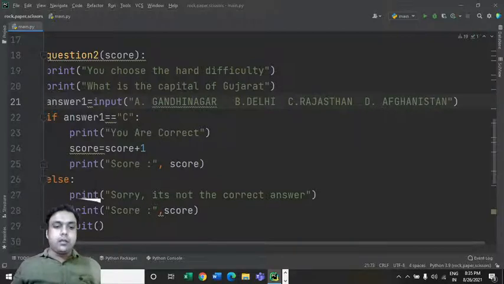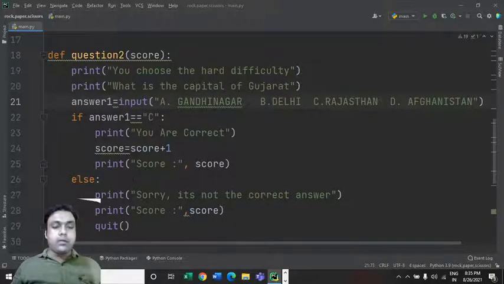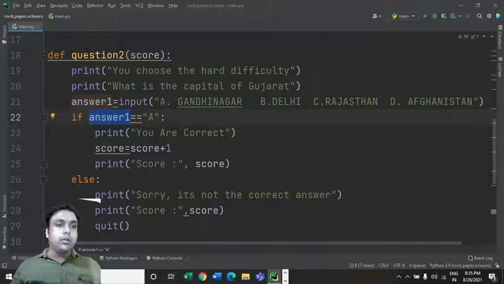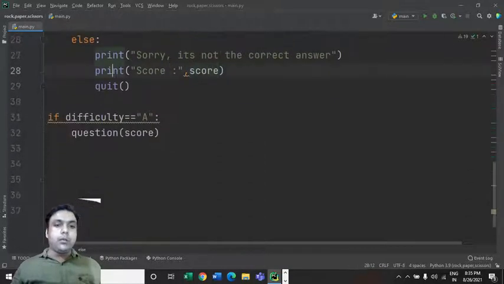Okay, now the correct answer, as you guys know very well, it is A, right? Gandhinagar. So if answer 1 is equal to A, you don't have to make any changes in this variable because now the question is different. We can use the same variable for this question, there is no problem. So if answer 1 is equal to A, then you are correct, score will get incremented by 1, otherwise that's what we'll see.